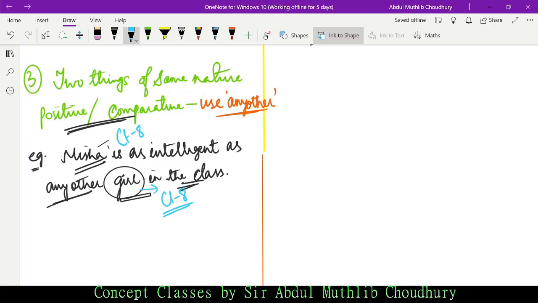We always compare things of the same nature. When we compare things of the same nature, we use "any other". Is it clear? Good. Now, this is under positive degree. Now let me show you another usage under comparative degree.